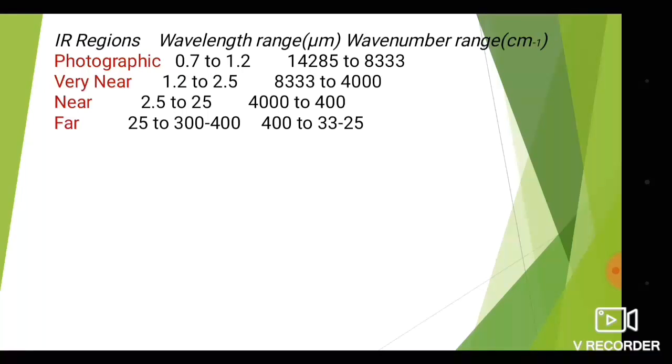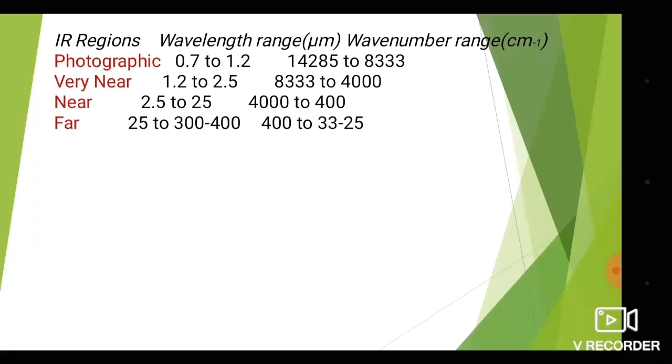From these, only the near IR region is very important as far as IR spectroscopy is concerned.